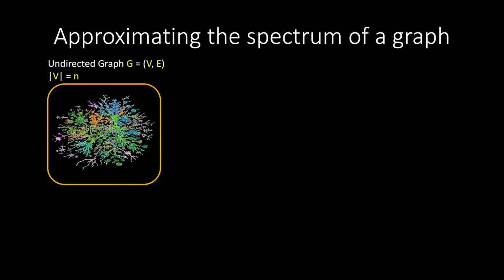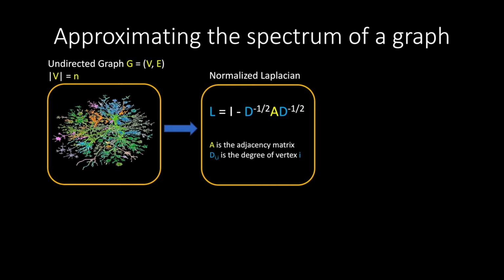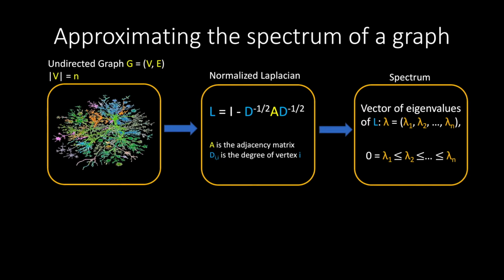In this work, we consider the problem of approximating the spectrum of a graph. What is the spectrum of a graph? Given an undirected graph G with n nodes, you can represent it by a matrix. It turns out that for many settings, the right matrix is not the adjacency matrix, but the normalized Laplacian. And the spectrum is defined to be the vector of sorted eigenvalues of this matrix.